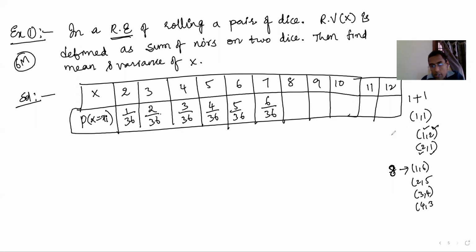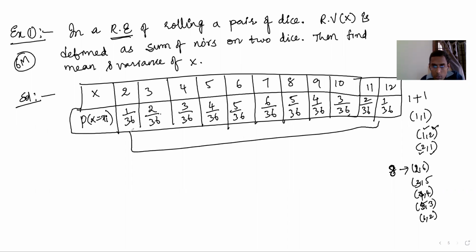Sum 8 means 2 comma 6, 3 comma 5, 4 comma 4, 5 comma 3, 6 comma 2. Only 5 will be there: 5 out of 36. Now this one you calculate: 4 out of 36, 3 out of 36, 2 out of 36, 1 out of 36. You can remember it like this: this side will be the same, and you have to come to the middle, because you have 11 outcomes.